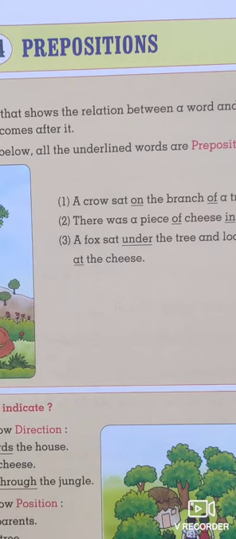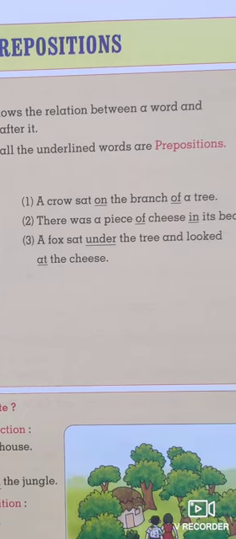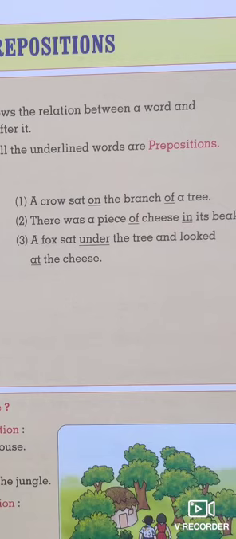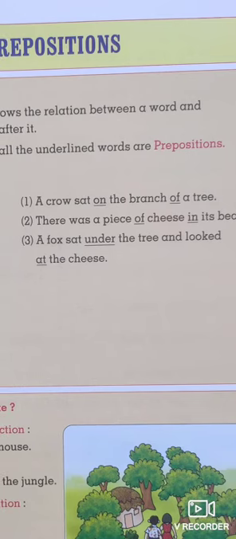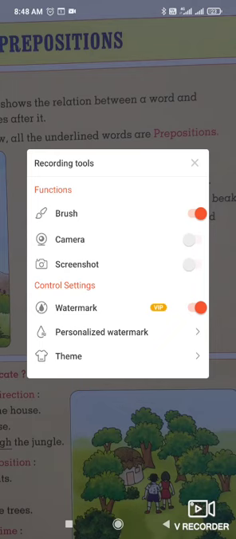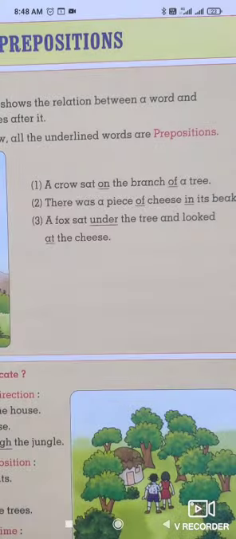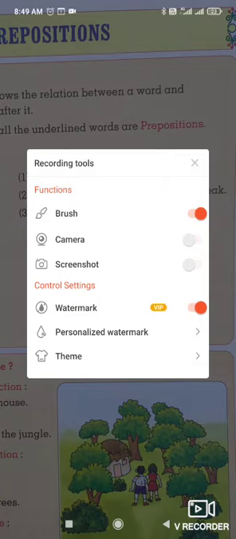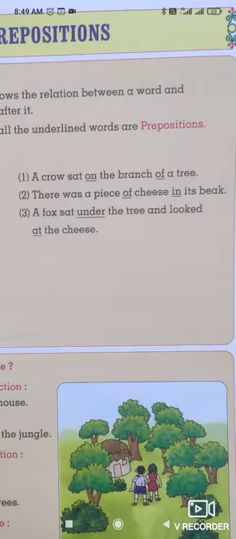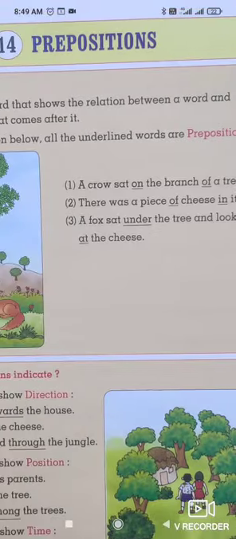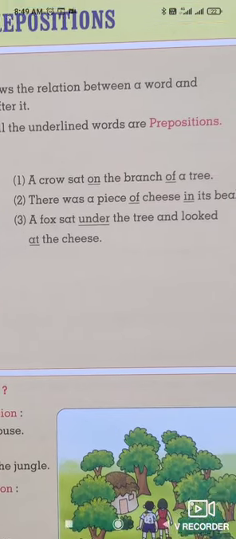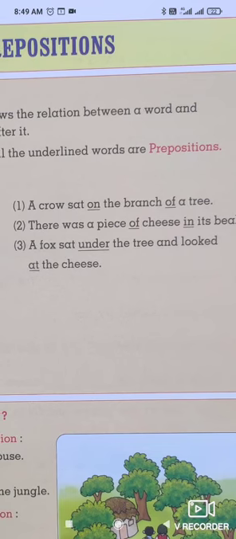The first sentence is: A crow sat on the branch of a tree.